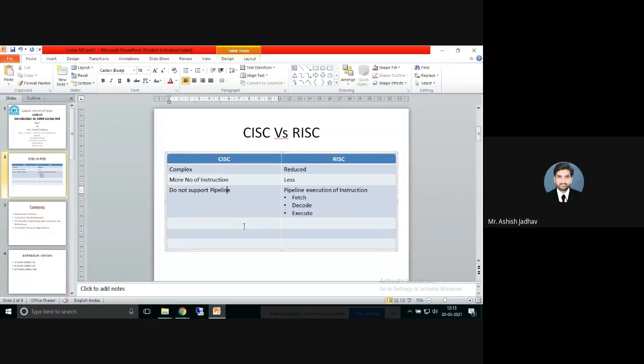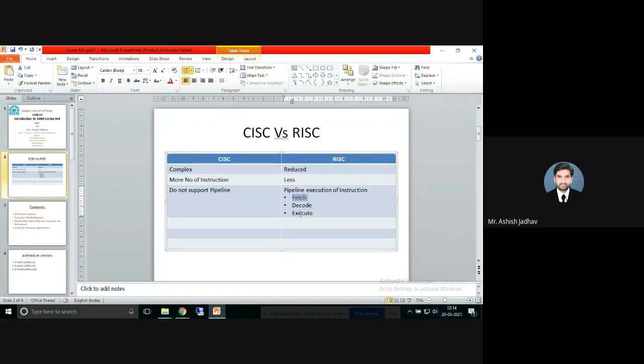As long as no pipelining, meaning CISC architectures, is concerned, whenever the instruction comes for execution, it will first go into the fetch cycle, then the decode cycle, and then the execution cycle. After execution of the first instruction, the next instruction will be taken for fetching. Are you getting what no pipeline means? Whereas in case of pipelining, the first instruction comes into the fetch cycle. When it goes to decoding, the next instruction will be fetching.